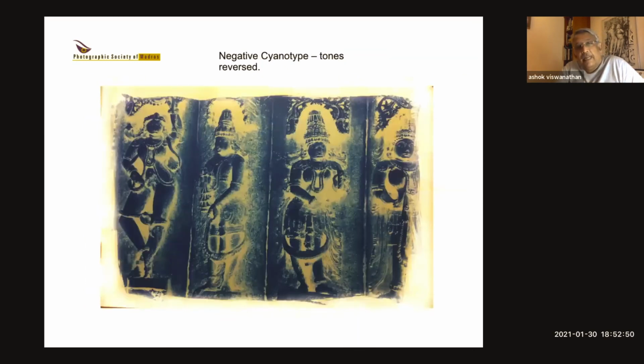You can also do printing where, instead of using a negative, you use a positive. Now this is basically a positive that was printed as a cyanotype. So the image came out on paper as a negative, and the tones are reversed. What should be black has become white, and what should be white has become black. But again, with a subject like this, it could be interesting. It just depends. So you can just experiment around with these things.